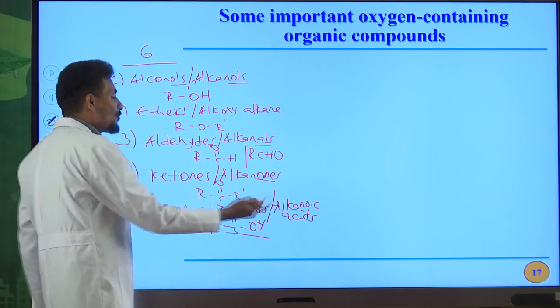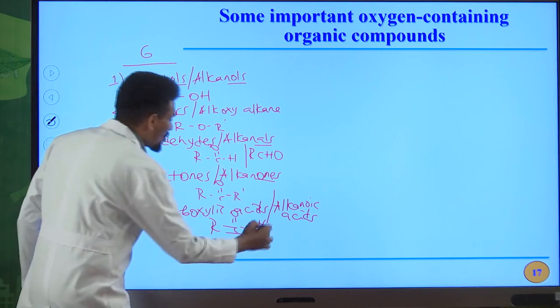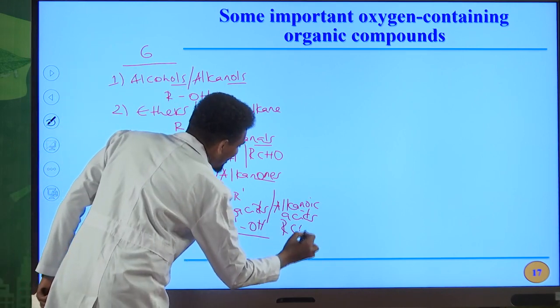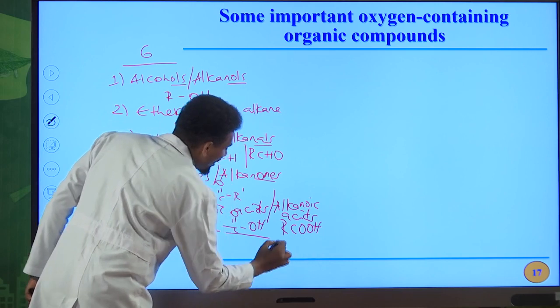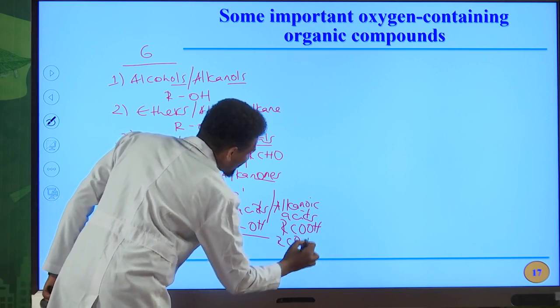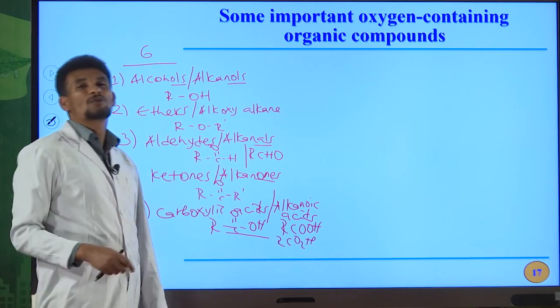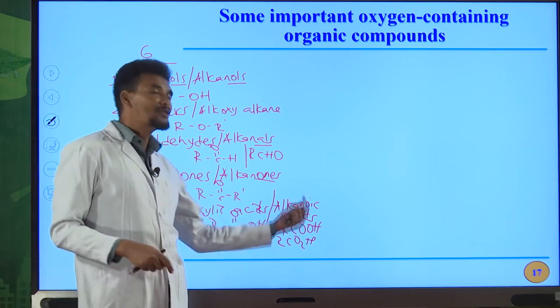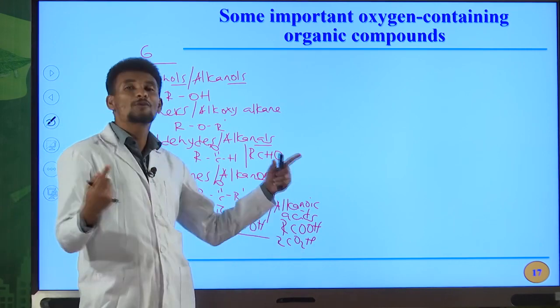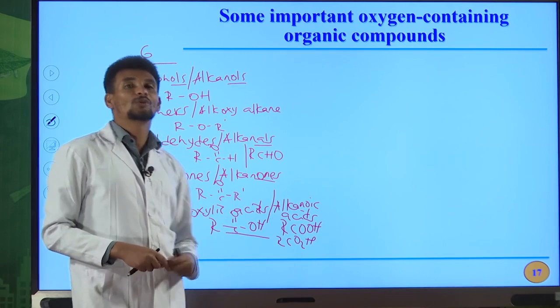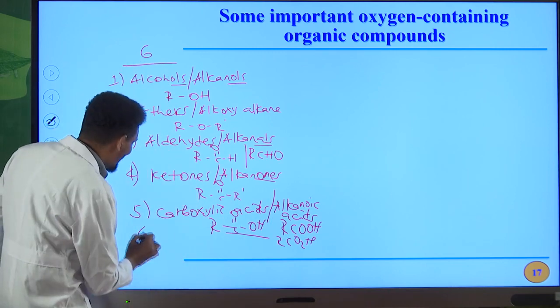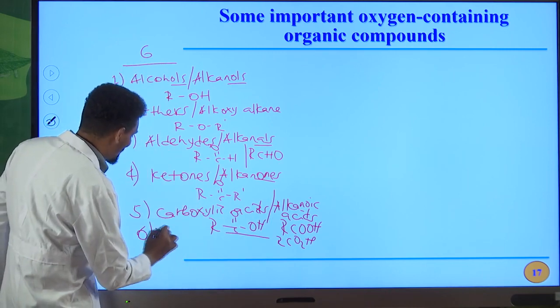And this is the general formula for carboxylic acid. You can also write as RCOOH or RCO2H, because we have 2 atoms of oxygen in this molecule. Therefore, it can also be written as RCO2H. The sixth one is esters.